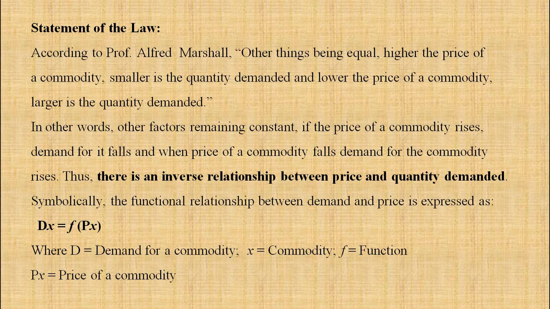Symbolically, the functional relationship between demand and price is expressed as Dx = f(Px), where D is demand for a commodity, x is commodity, f is function, and Px is price of a commodity. That means demand for a commodity depends upon the price of the commodity.